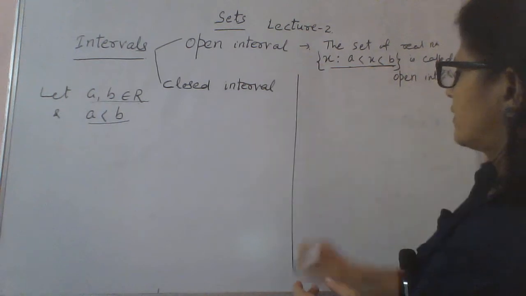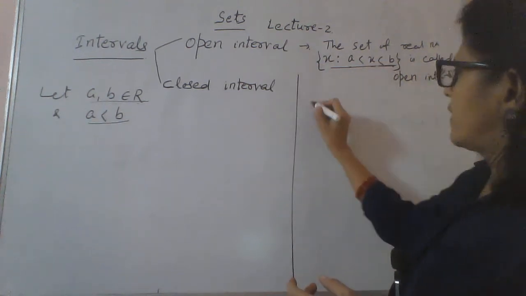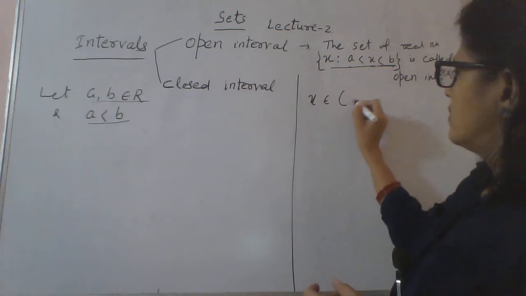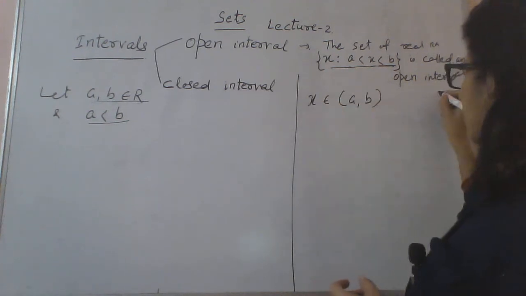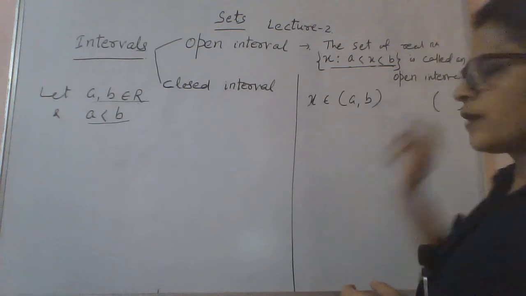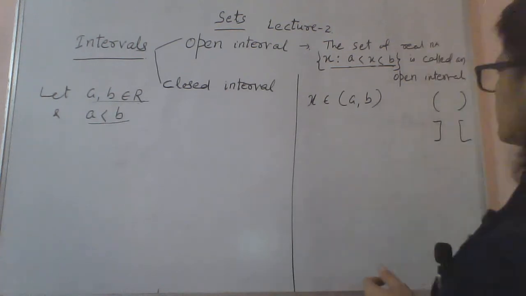Whenever we study the open interval, we write it as x belongs to (a, b). For an open interval we use this parenthesis, though we may use this bracket also.